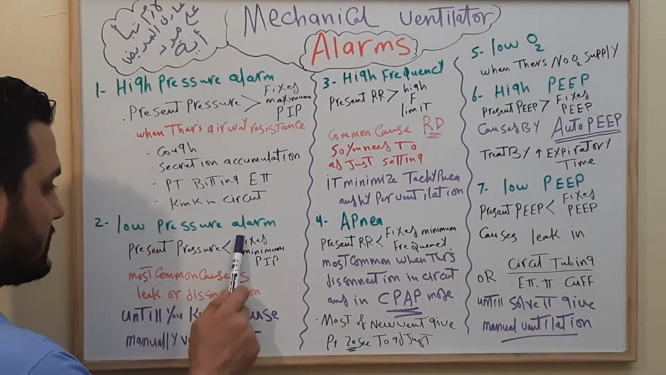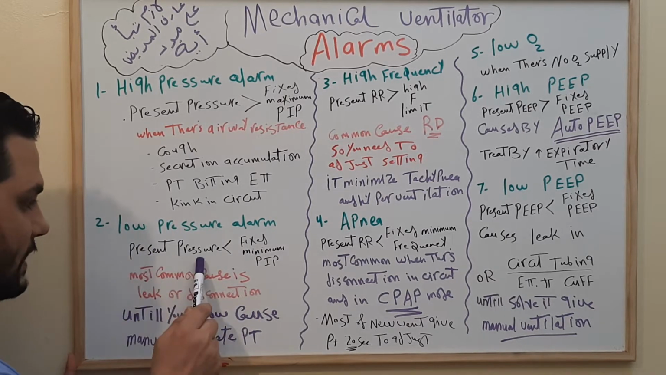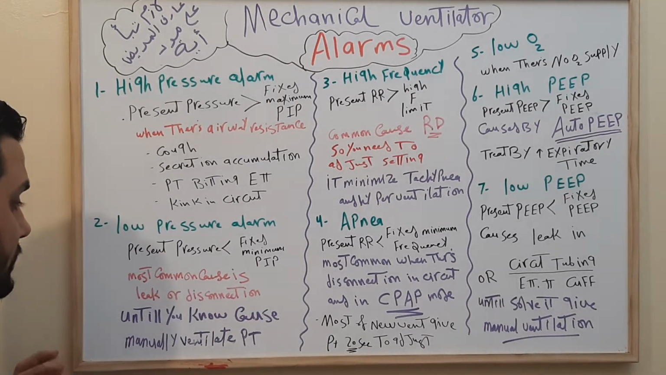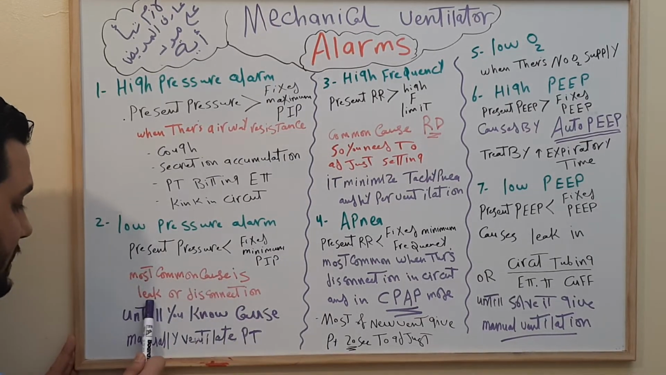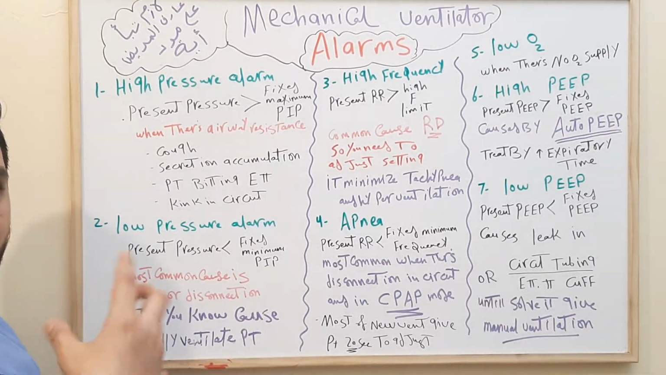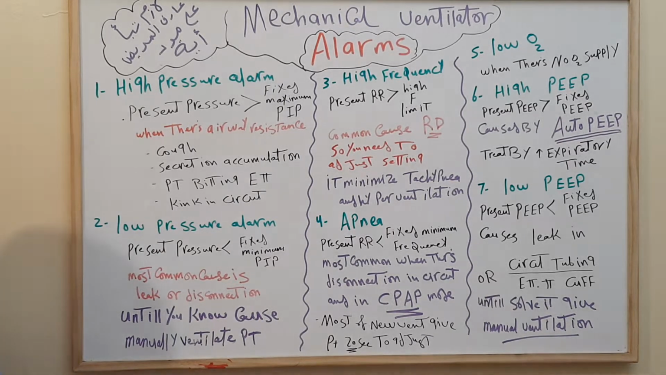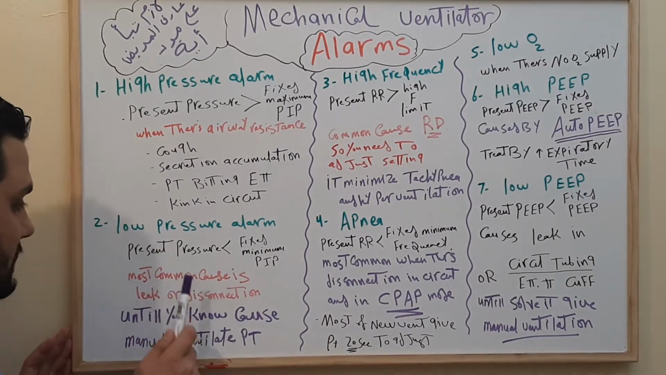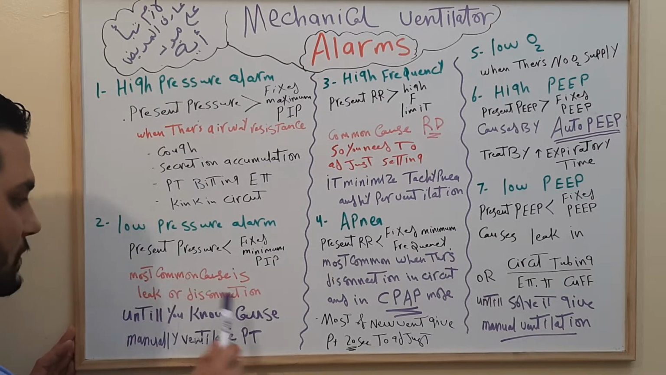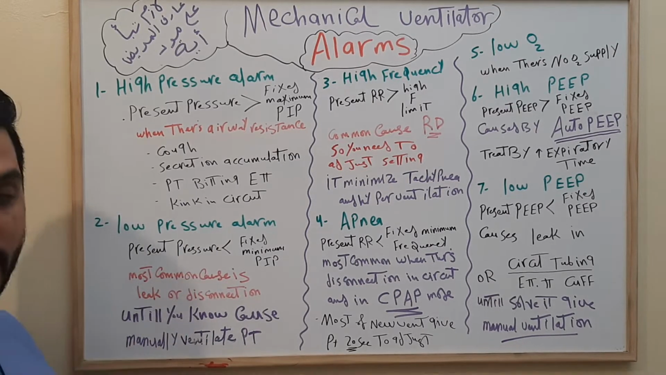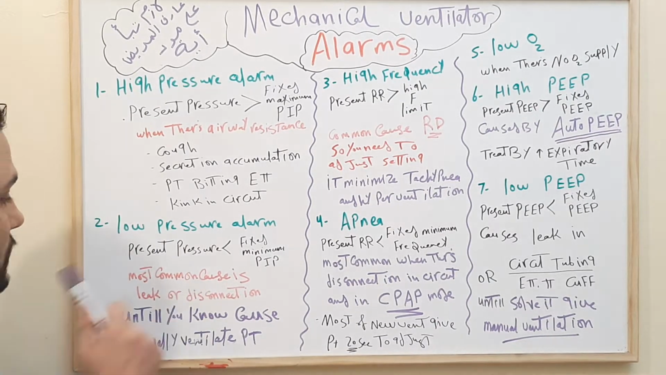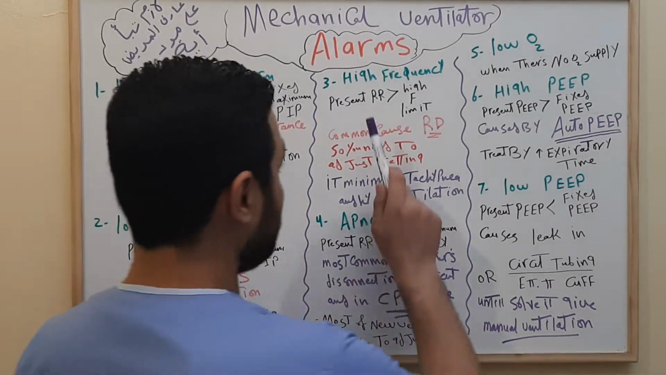The second thing is the low pressure alarm. Low pressure alarm occurs when the present pressure is less than the fixed minimum PIP. The most common cause of this is leakage. There is leakage in the circuit, or the circuit is disconnected, or the patient is disconnected from the tube of the mechanical ventilator. So at this time, the mechanical ventilator will give a low pressure alarm. Until you know the cause or what happened to the patient, you must manually ventilate the patient by ambu bag. You connect the ambu bag to the patient and ventilate the patient until you know the cause of the low pressure.